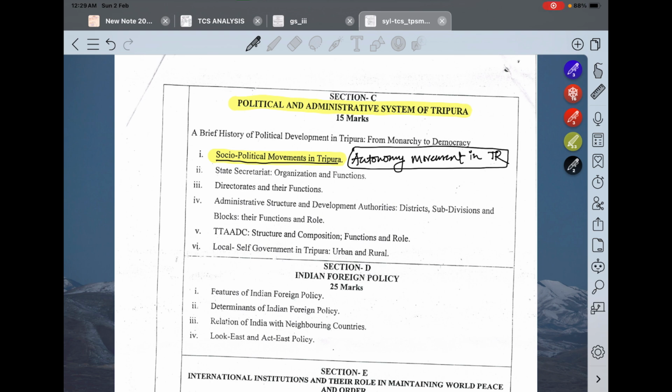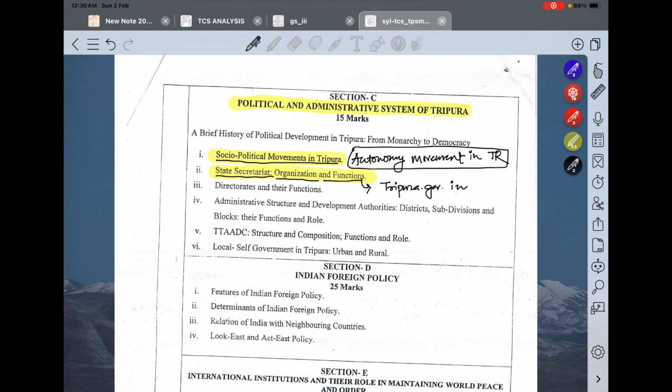Okay, next, secretariat organization and functions. For this, go to the website tripura.gov.in. On this website you will get the state secretariat, what its organization and functions are, what its department directories are.